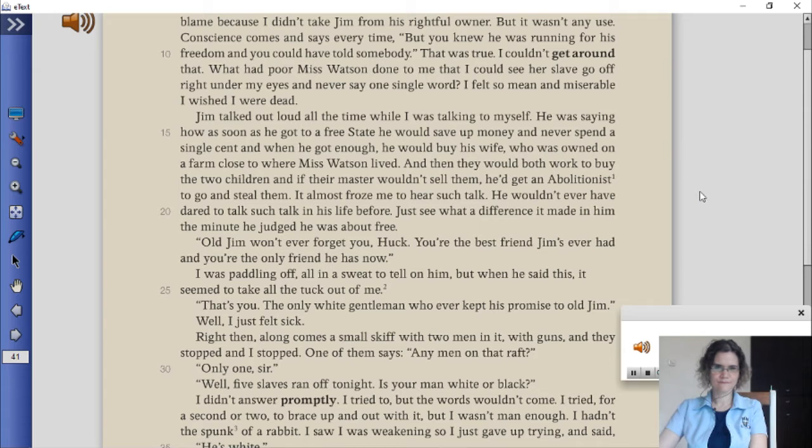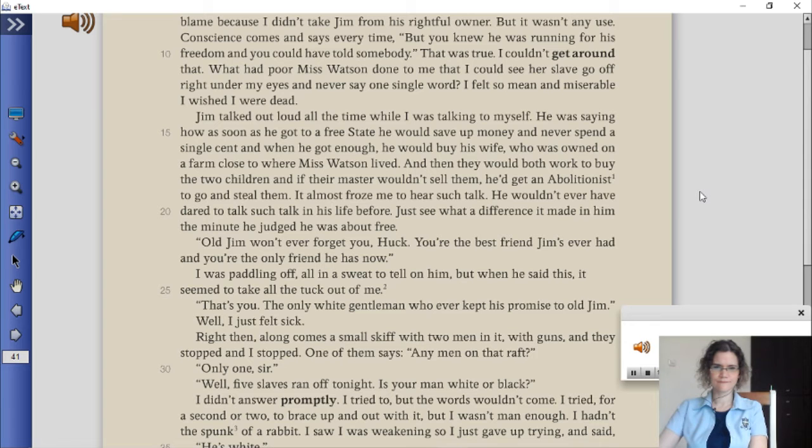And then they would both work to buy the 2 children, and if their master wouldn't sell them, he'd get an abolitionist to go and steal them. It almost froze me to hear such talk. He wouldn't ever have dared to talk such talk in his life before. Just see what a difference it made in him the minute he judged he was about free.